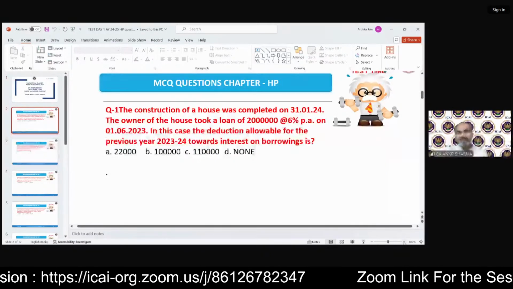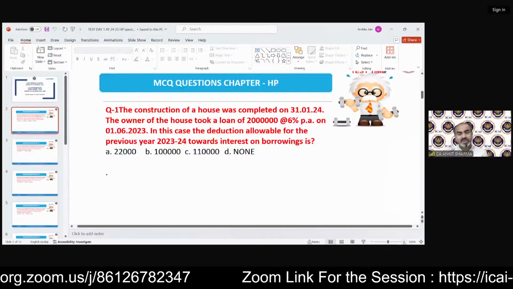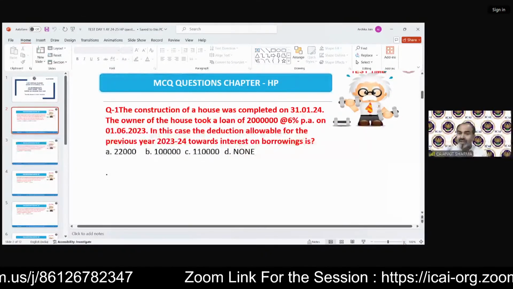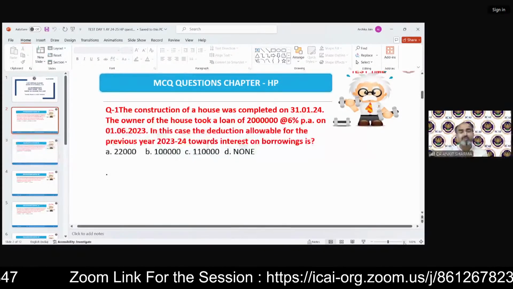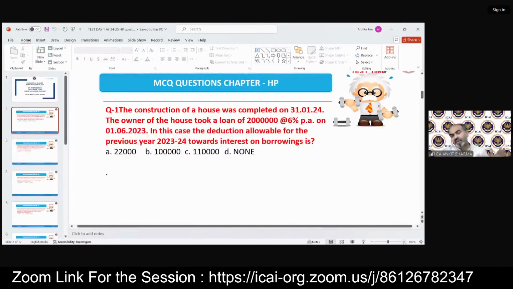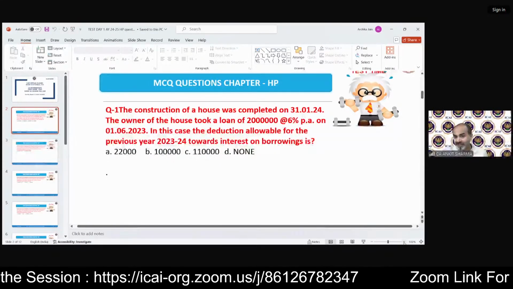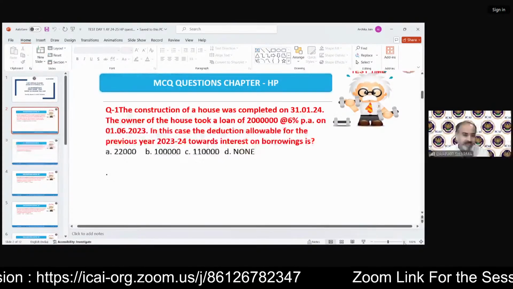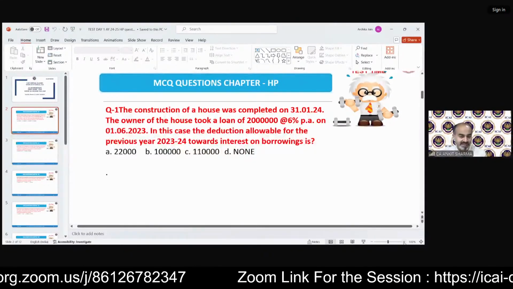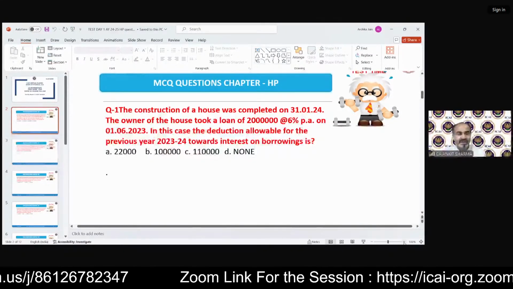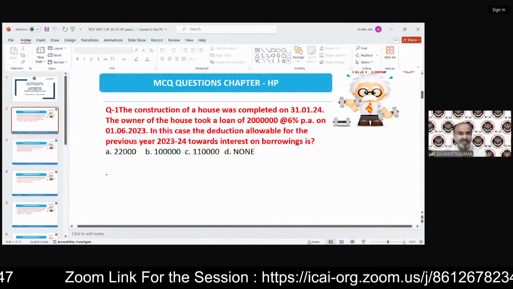Let me tell you, even if you learn all the provisions, even if you understand all the provisions, even if you have learned them by heart, still you cannot solve the numerical. In case of numerical topics, you cannot solve the numerical until you have practiced it. When I'm saying you have not practiced, it does not mean that you only need to solve one question for practice. No, you have to practice multiple questions. Like if you are going to understand the provision of interest for PPI, then you have to solve 5 or 6 questions of interest, then the GAV, etc.